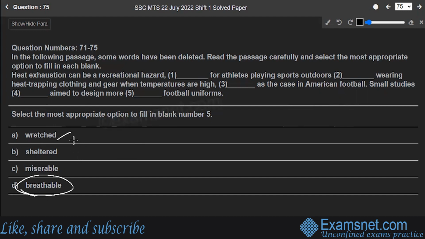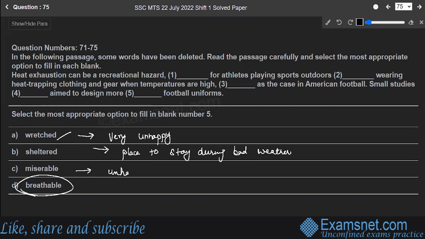Right? If I'm looking at the word wretched, this is an adjective, which means unhappy, very unhappy. Sheltered, again an adjective, which means a place to stay during bad weather. Miserable, which means unhappy or unpleasant.